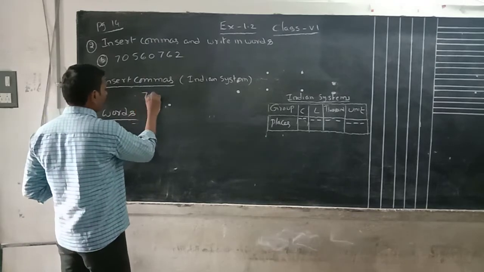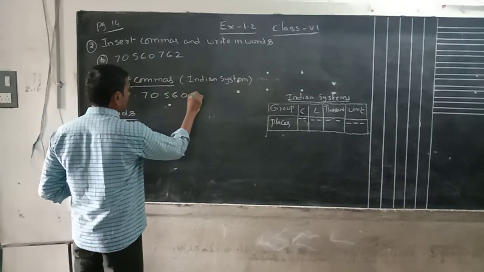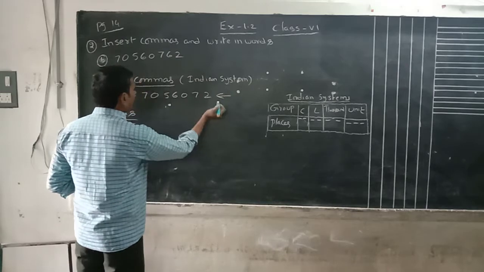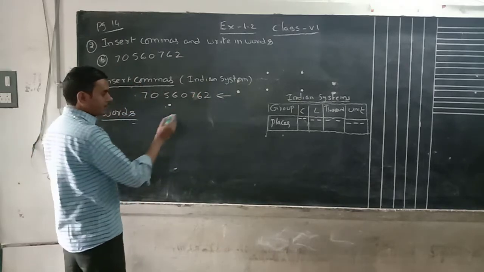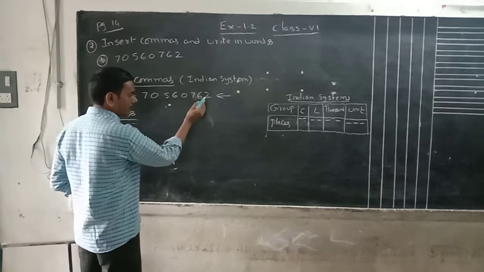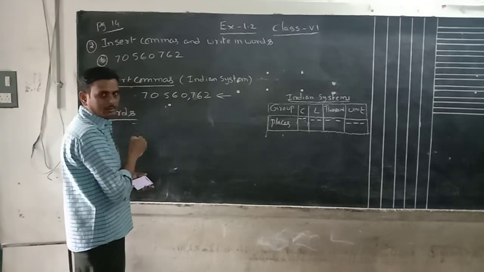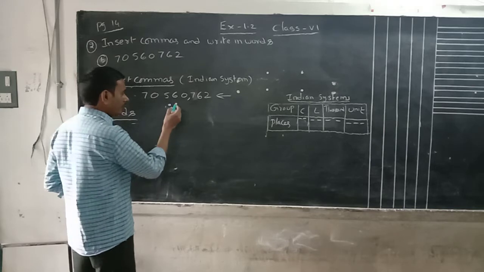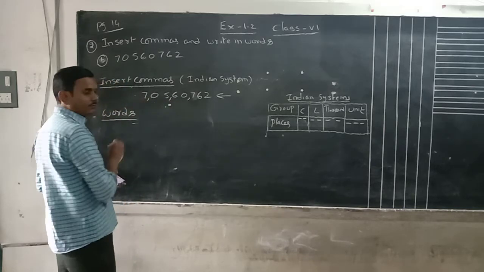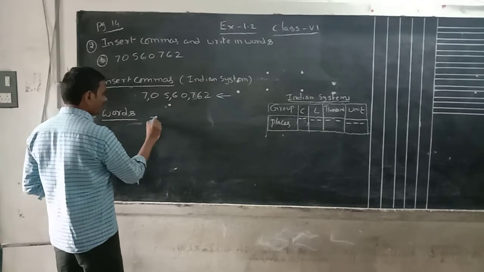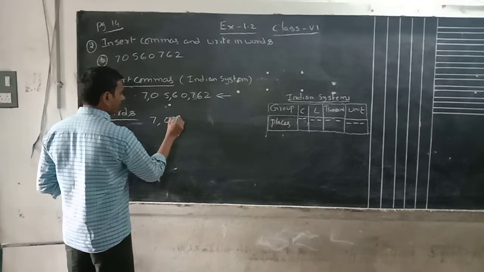Okay, what is the number given here? 7056072. From the right side onwards we have to start. First 3 digits, then place a comma: 1, 2, 3. After every 2 digits, 1, 2, comma. 1, 2, comma. 7, comma 0. What is the number?